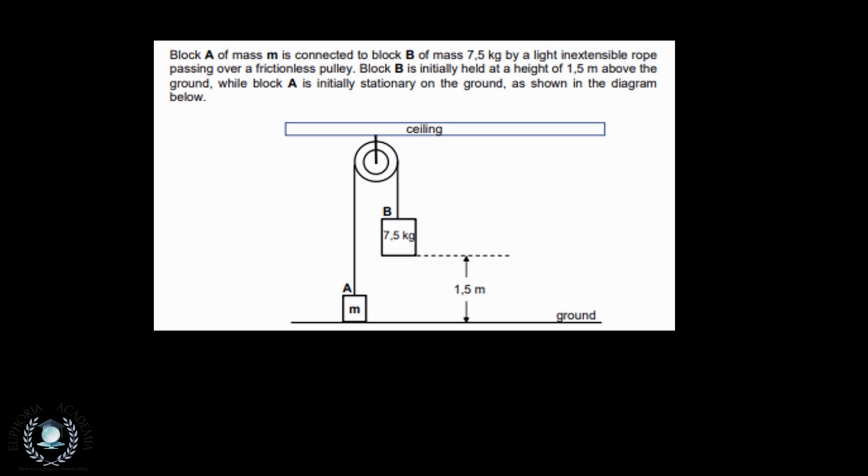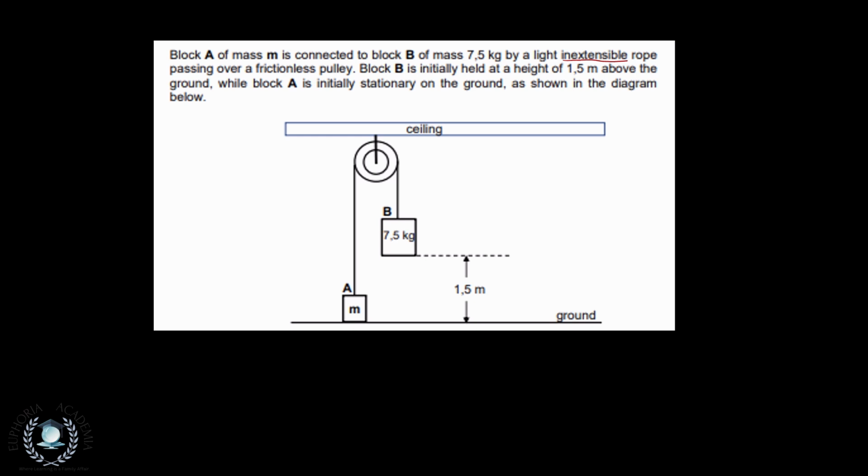I first like explaining what is going on in the problem, so that we know exactly what it is that we need to do with the questions that we're going to get. So we have a block A of a particular mass that we're not given, connected to block B via a string that does not compress or extend, which means that everything is just translated to each other. So whatever acceleration we have in one is going to be translated to the other block, right? And it is passing over a frictionless pulley, which further reaffirms what I just said.